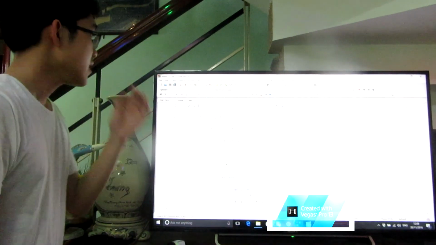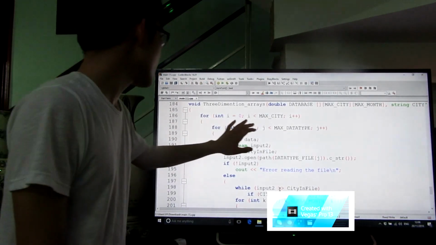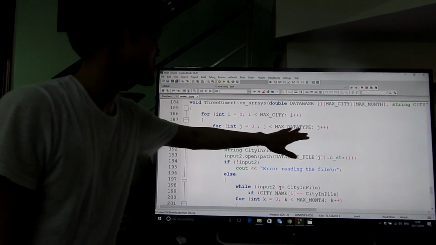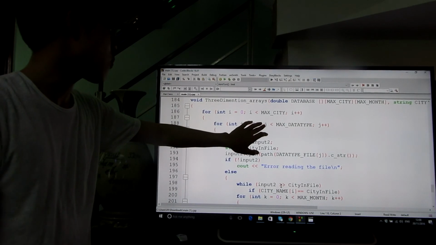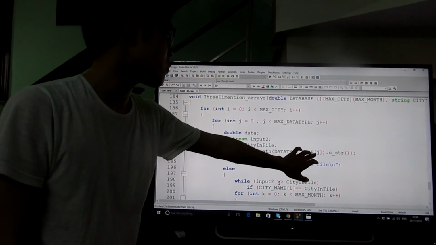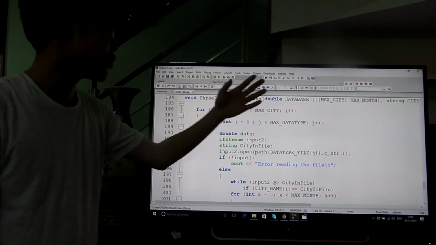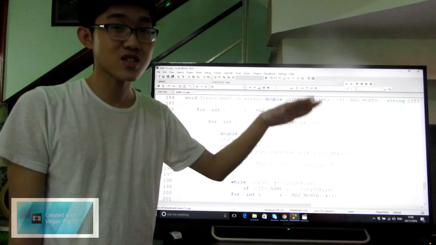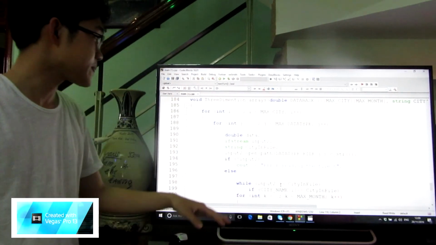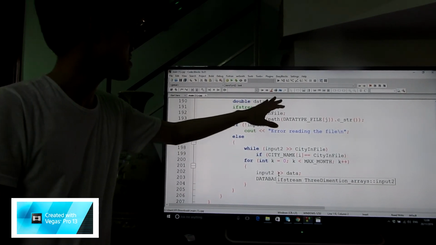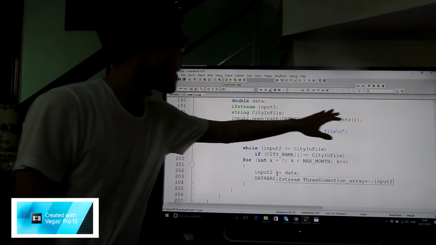We have to use 3 loops. In the first loop, it will access the city. In the second, it will access the data type, and you can see that we will open the 3 files. Each time j increases by one, it will open another file and continue to store the value. That is the way to open the file.